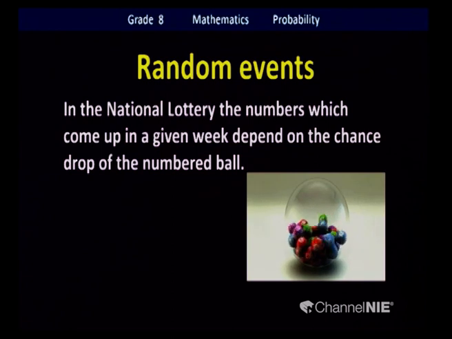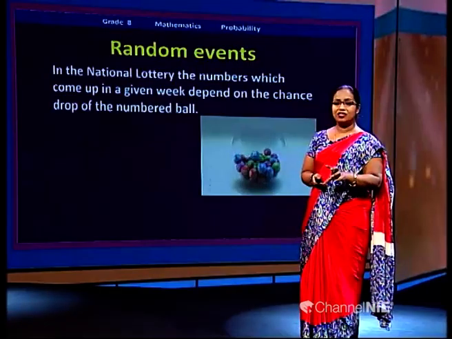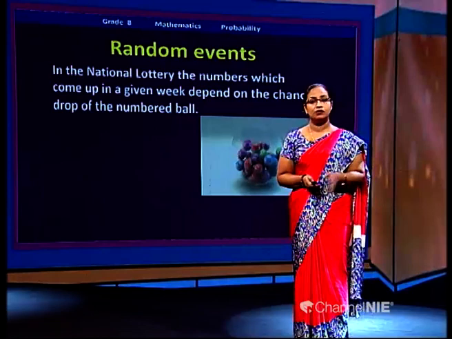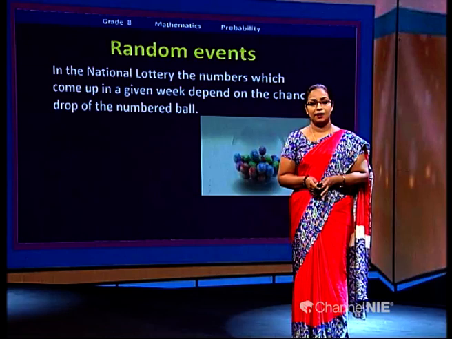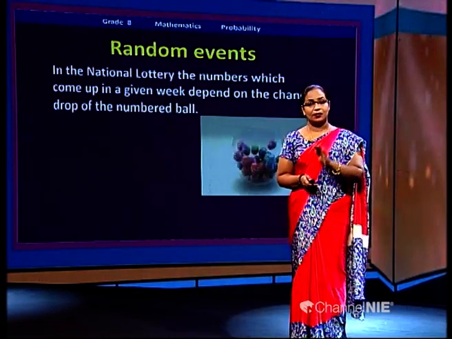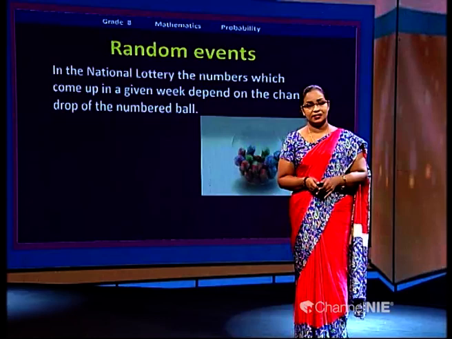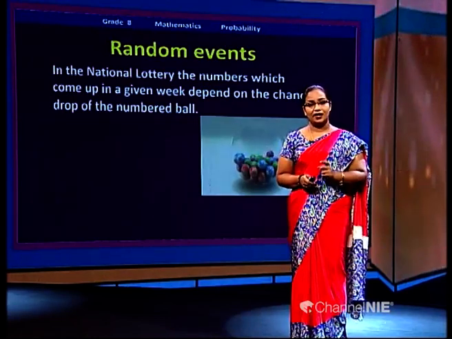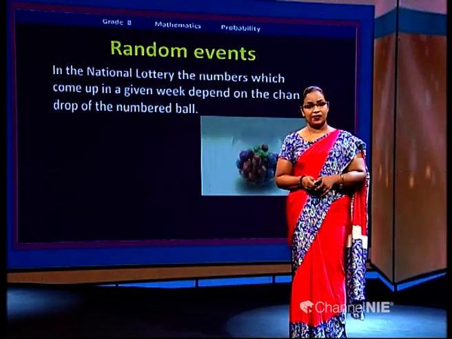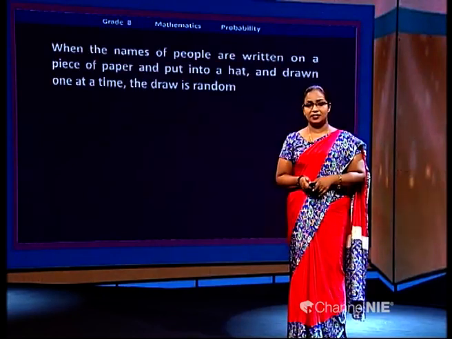It's like this. Can you see the small animation there? Numbered balls are put into a machine and one number pops up, and those are selected as the winning numbers. So, do we have a special rule for selecting those numbers? No, no bias. Do we do something like checking the numbers and taking them out? No, we can't do that. So this sort of selection is called randomly selected numbers. We'll see another example of random events to understand this better.